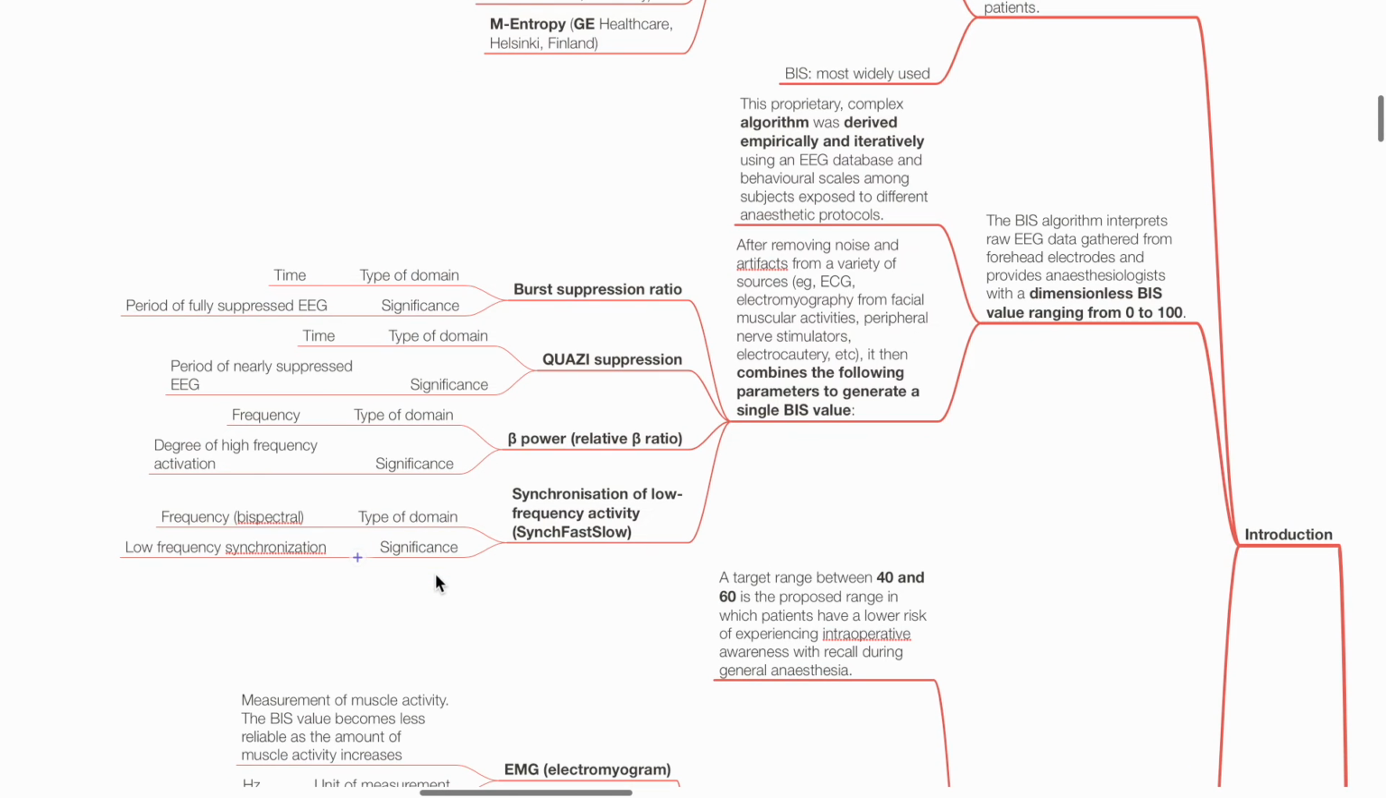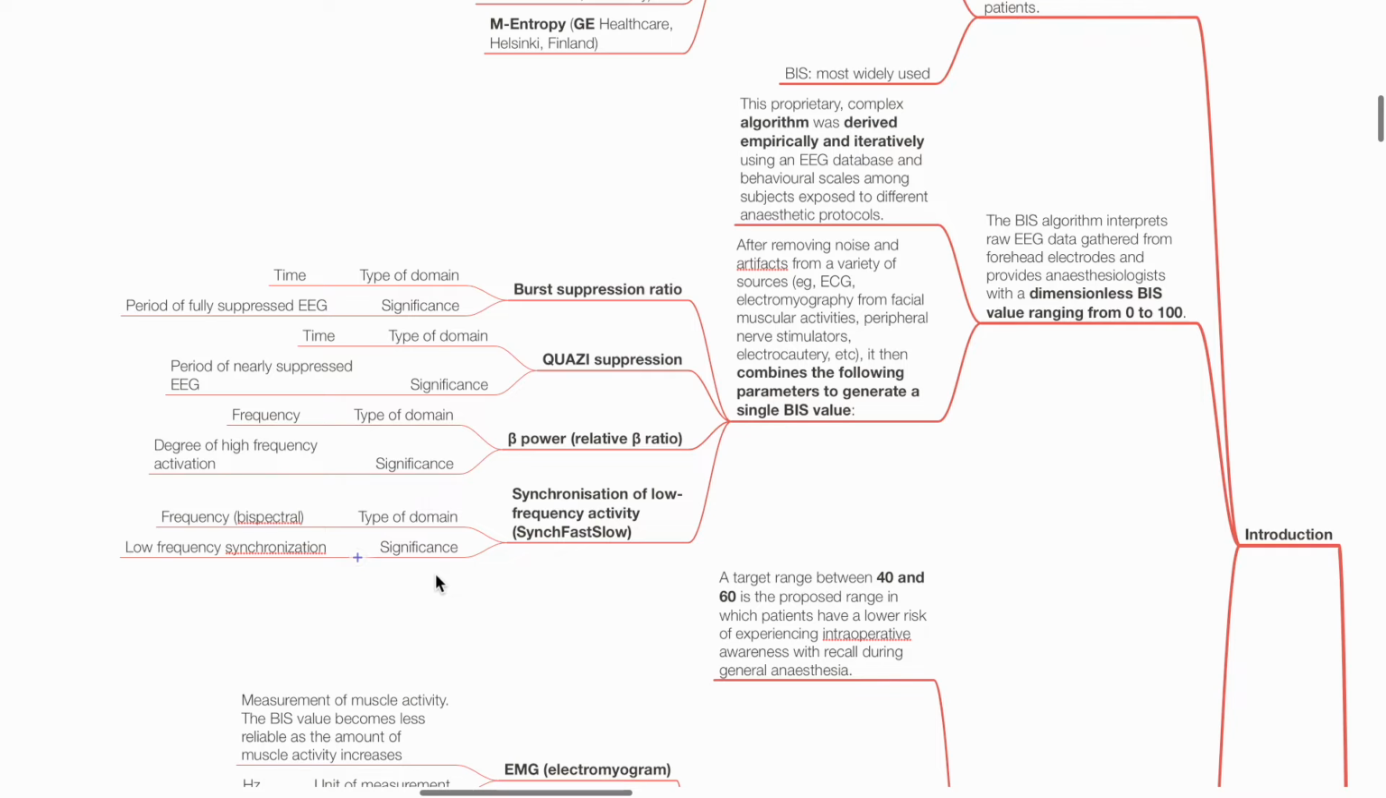After removing noise and artifacts from a variety of sources, EMG from facial muscular activities, peripheral nerve stimulators and electrocautery, it then combines the following parameters to generate a single BIS value: burst suppression ratio, quasi-suppression, beta power, and synchronization of low-frequency activity, SyncFastSlow.